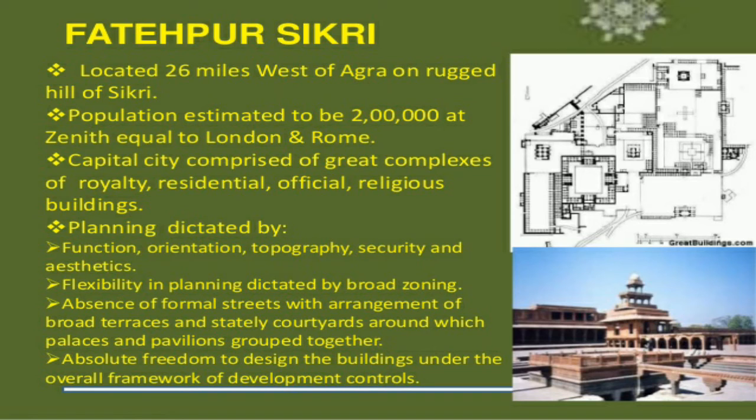Planning was dictated by function, orientation, topography, security, and aesthetics. There was flexibility in the planning, dictated by broad zoning, absence of formal streets, and an arrangement of broad terraces and courtyards around which palaces and pavilions are grouped together.